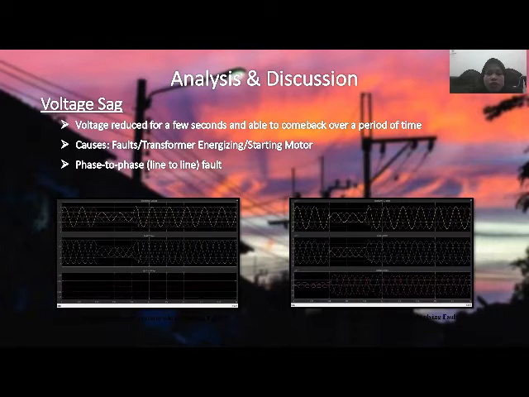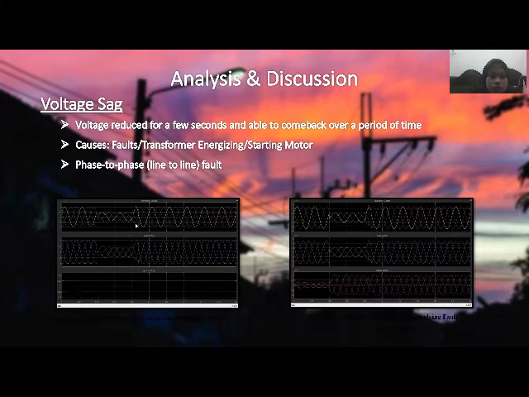The causes of voltage sags are faults, transformer energizing, and starting motors. Our group chose phase-to-phase, which is a line-to-line fault, to simulate in MATLAB as the power quality problem. The figure shows the result that we get from the simulation in MATLAB.